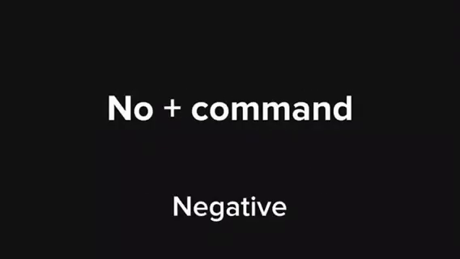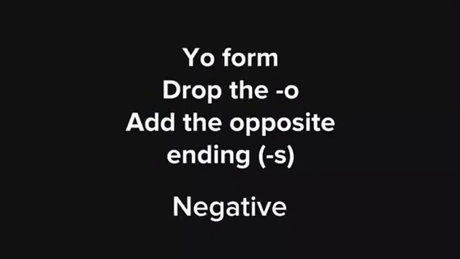Pretty easy, right? Well, we also have negative commands, and negative commands essentially are just commands that use the form no in front of it. Negative commands are more complicated than affirmative commands. You have to put it in the first person singular form, the yo form, drop the o, and add the opposite ending. Wait, an opposite ending? What could that be?